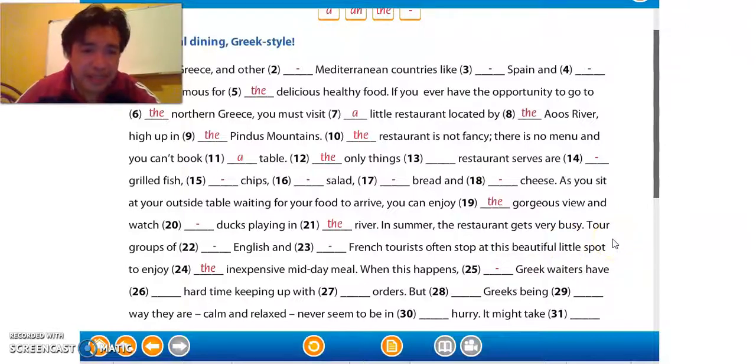Greek waiters have a hard time keeping up with the orders. But Greeks, once again, we can use the because we are referring to all the Greeks.